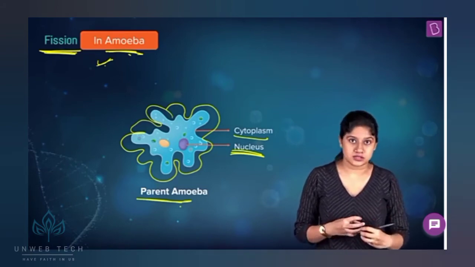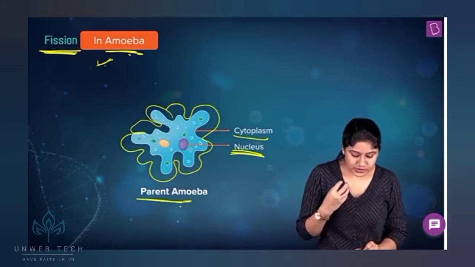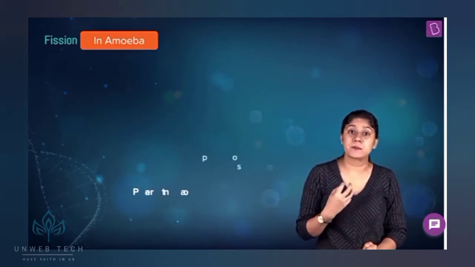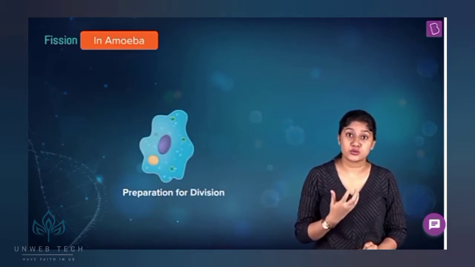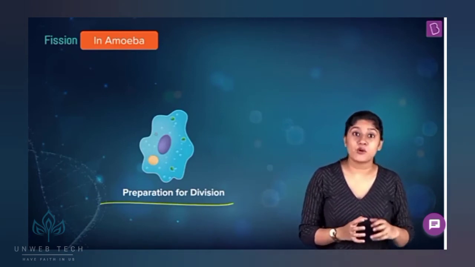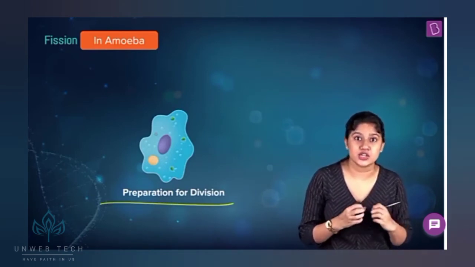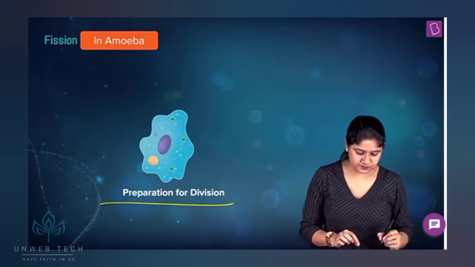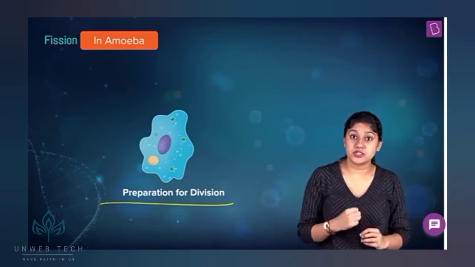As it starts the process of reproduction, we'll see that the cell will be preparing itself for the division. During the preparation mode, you will see that the shape of the organism is changing. Now the cell is preparing itself for the division.